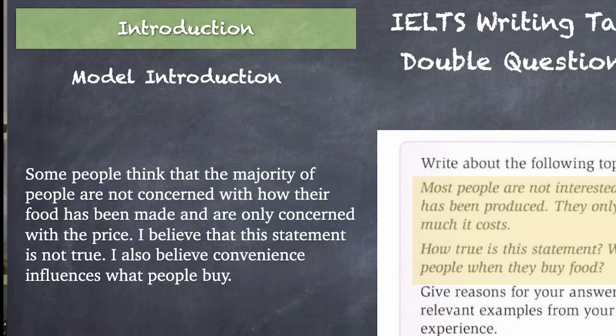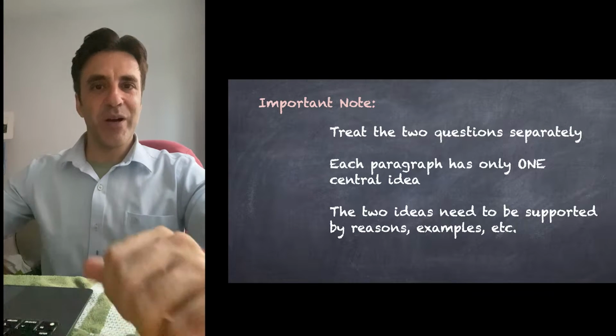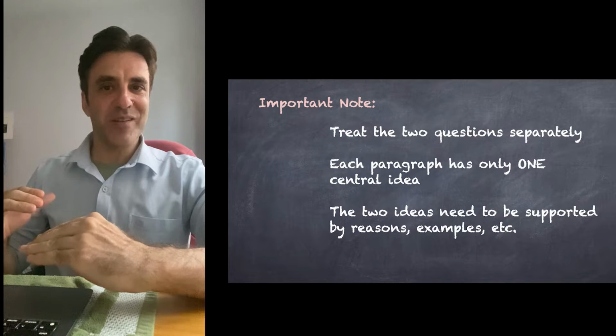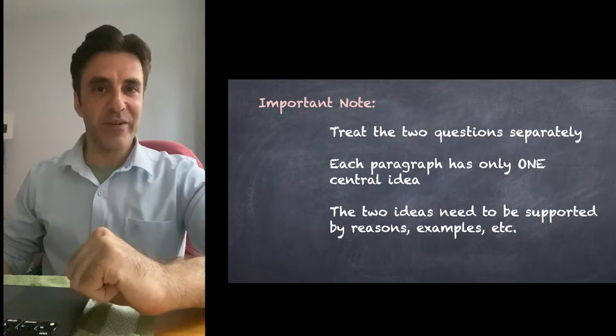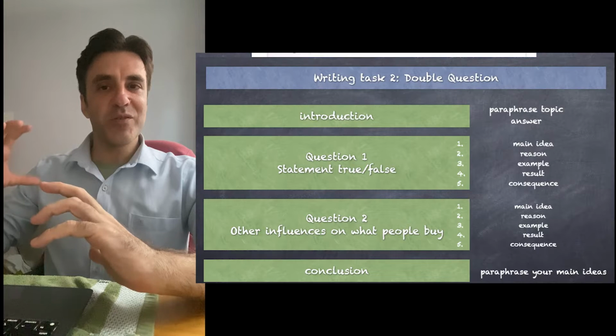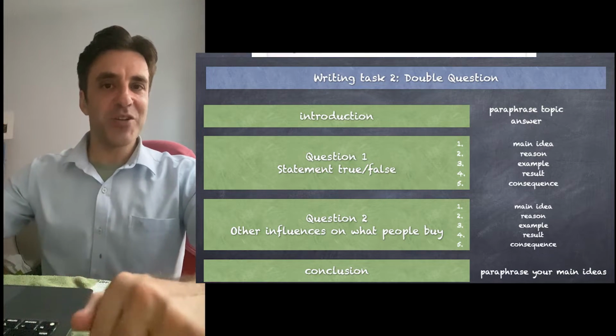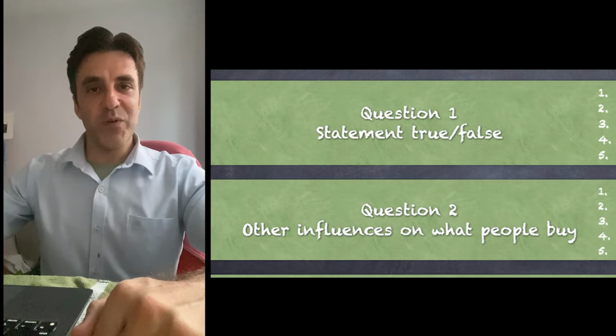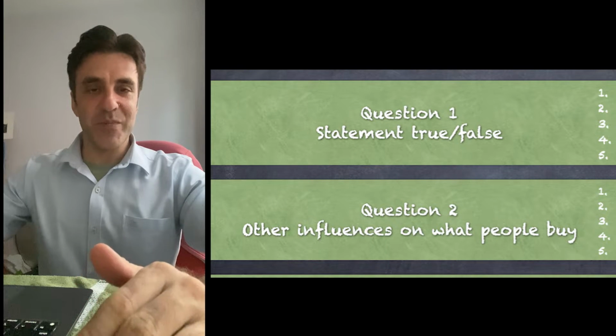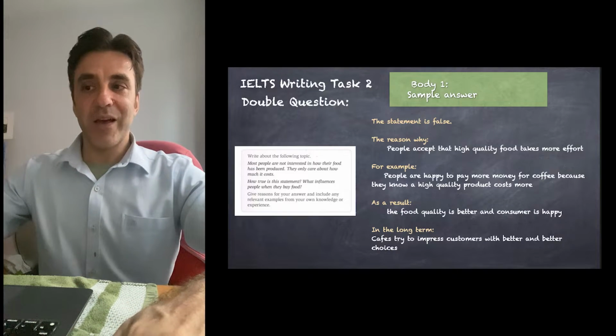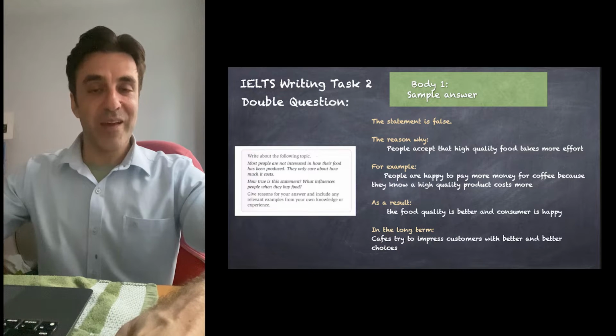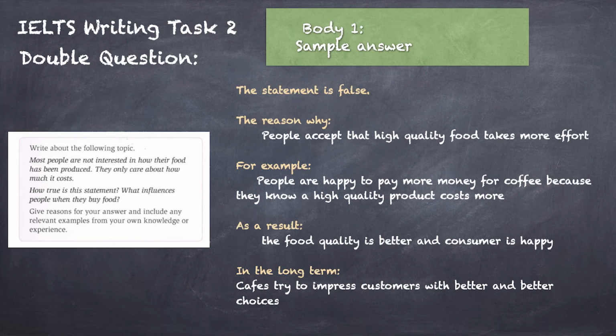Now, the great thing about these essays is you don't have to blend those two questions to create some super paragraph in your body. We want to deal with each of these questions separately. So the first question was, do you believe the statement is true or false? And so I say the statement is false. And that's going to be my main sentence. Then I'm going to give my reason. And I say, I believe that people accept that high quality food takes more effort.